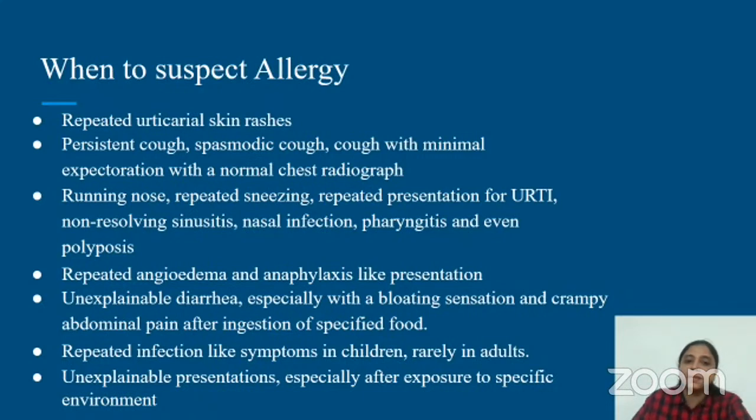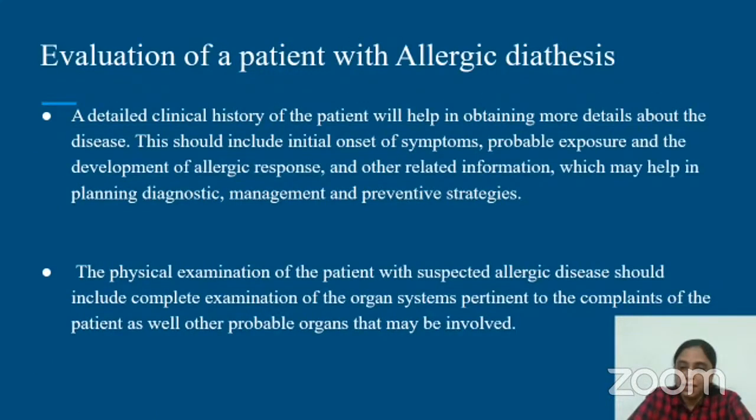When you have unexplainable diarrhea, especially with a bloating sensation and crampy abdominal pain after ingestion of a specified food, then definitely it could be a food allergen which is triggering your symptoms. And repeated infections in children should always raise a suspicion of allergy. And when there are unexplainable presentations, especially after exposure to a specific environment, you can always have a suspicion for allergy.